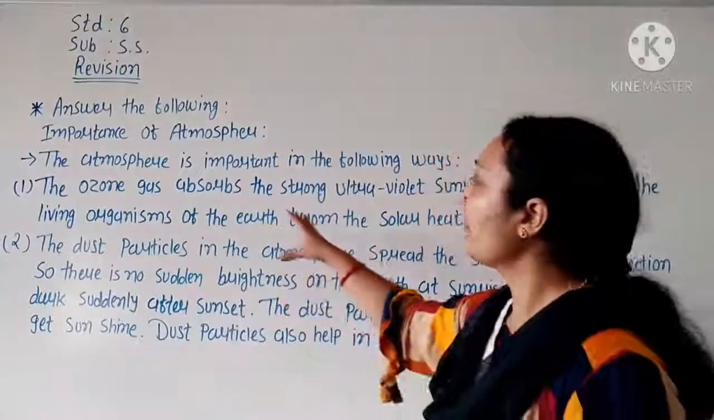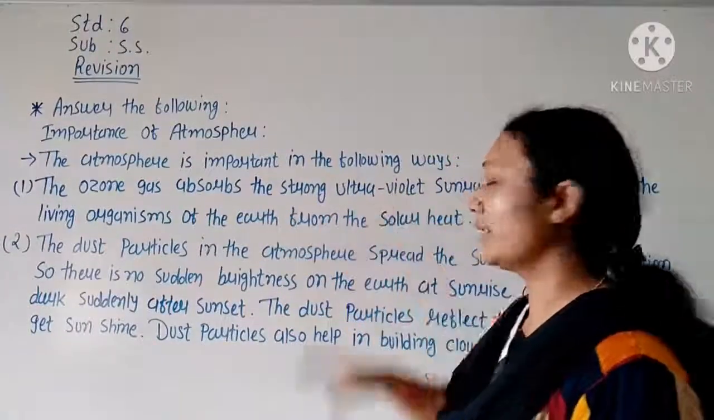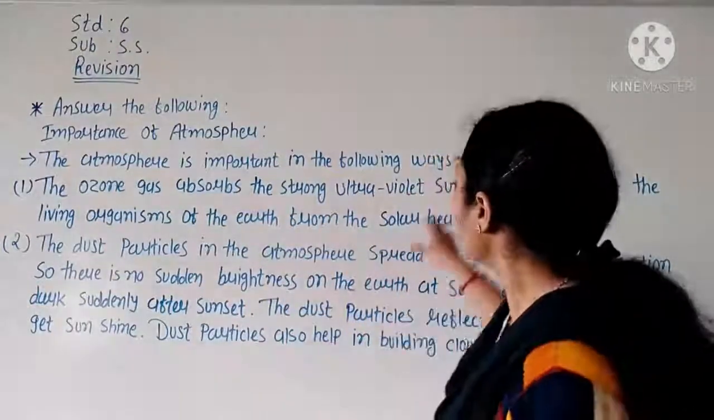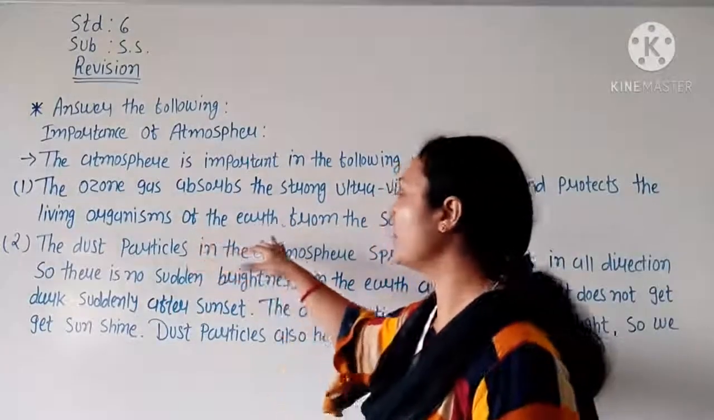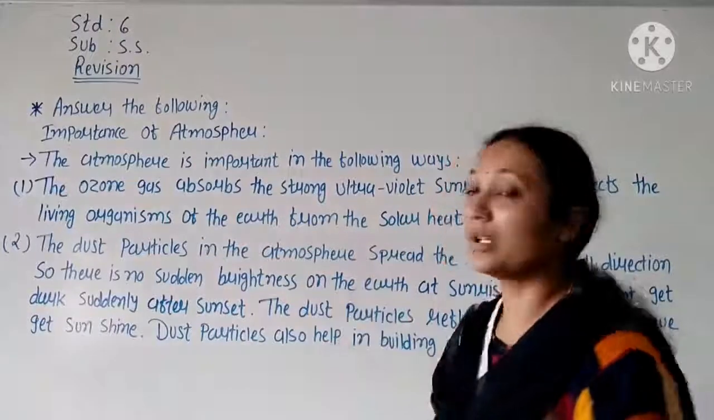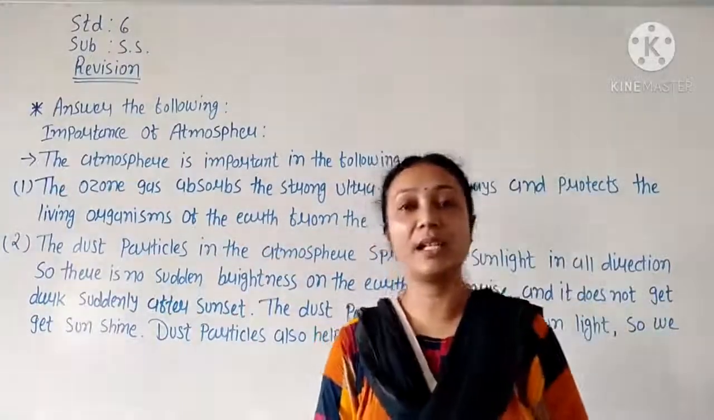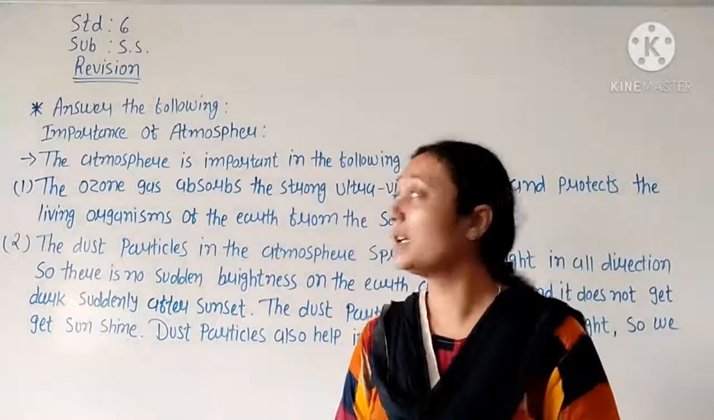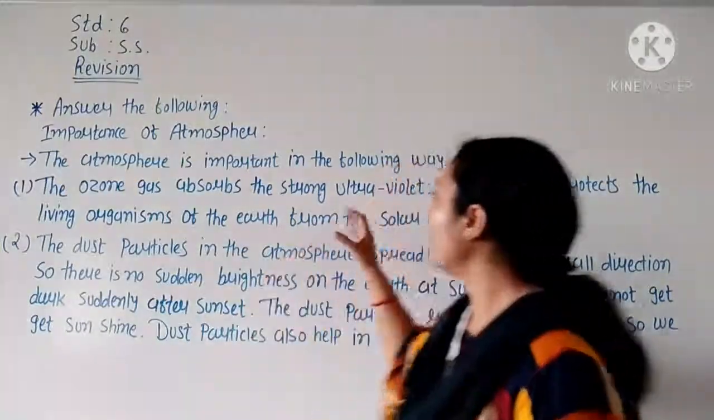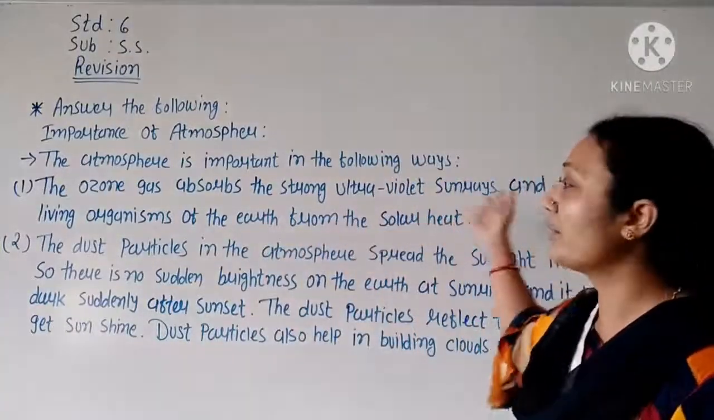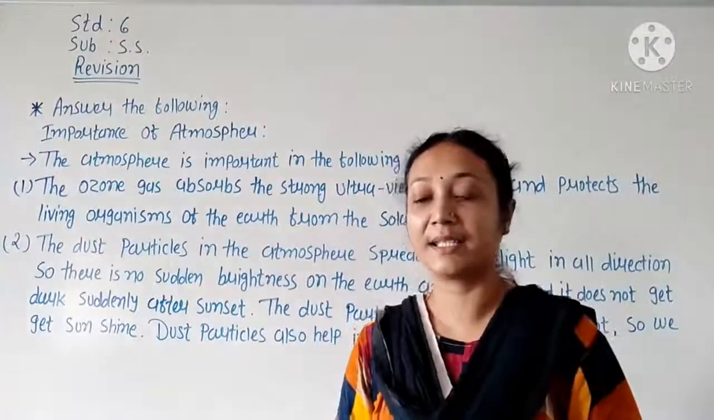Ozone gas absorbs the strong violet, ultraviolet sun rays and protects the living organisms of the earth from the solar heat. So what is the solar heat? It comes from the sun. So ozone gas absorbs the heat from the ultraviolet sun rays and protects living organisms.